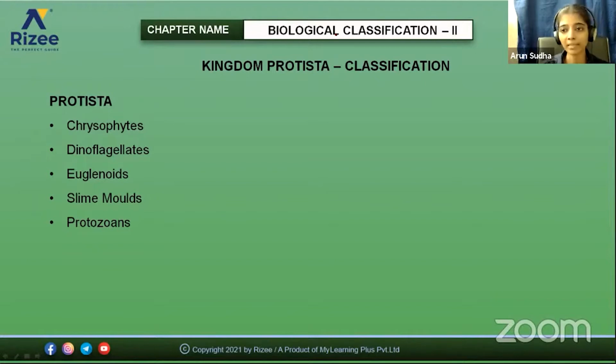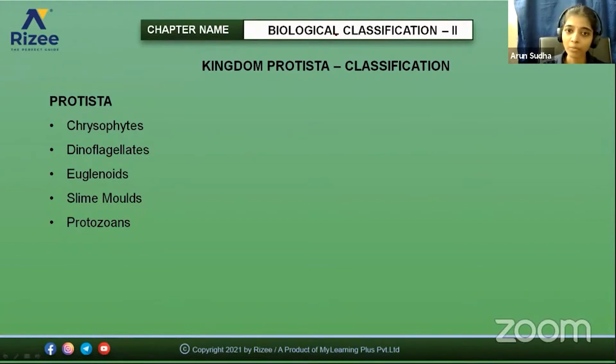Some scientists gave some organisms that can be included as Protista. But other scientists said some other organisms can also be included under Protista. So there is a difference in opinion among the scientists regarding which organisms have to be classified under Protista. So in Protoctista, there's a slight variation, that is, the inclusion of some other organisms also under that category.